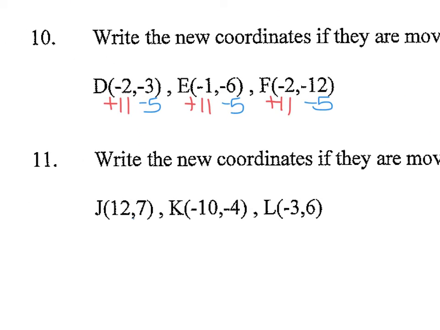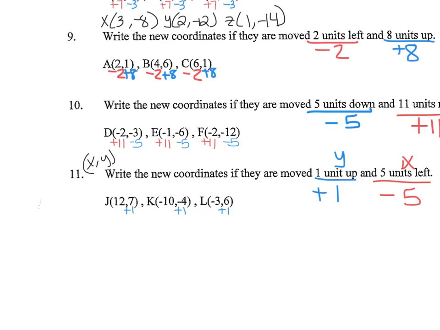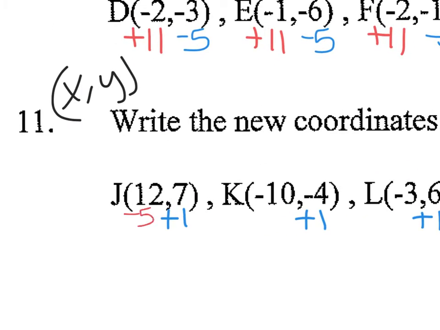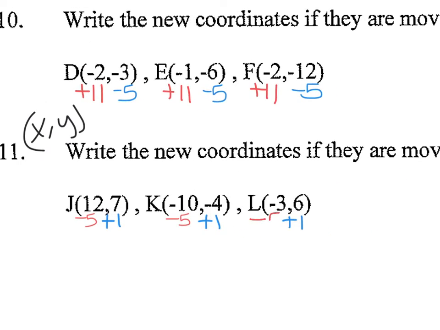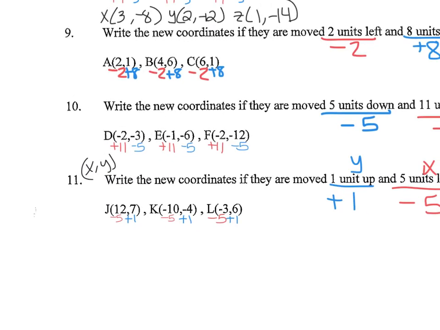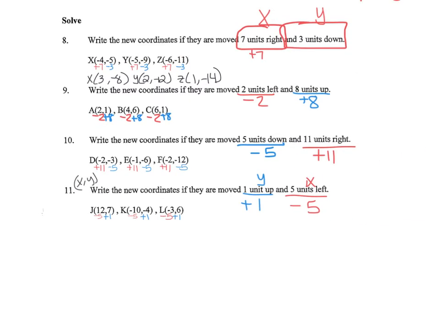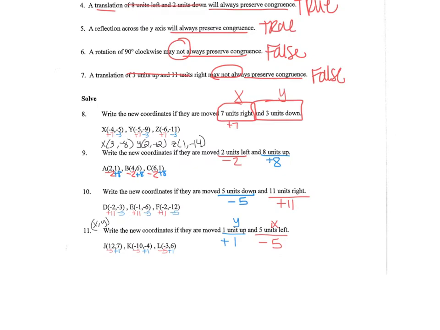So I'm going to add 1 to each y value, because remember coordinates are always x and then y. And I'm going to subtract 5 from every x value. Minus 5, minus 5, minus 5. So you're just solving those, getting new coordinates, and that's all you're doing. That is your answer, just writing the new coordinate.